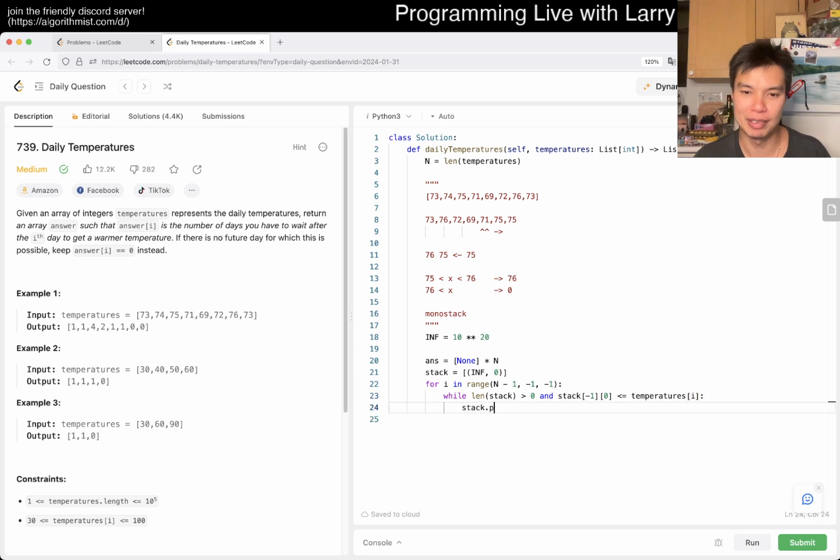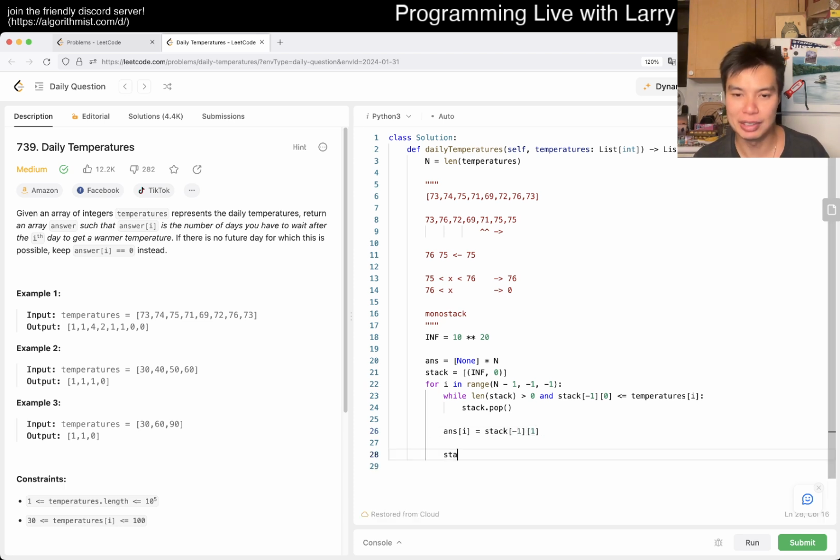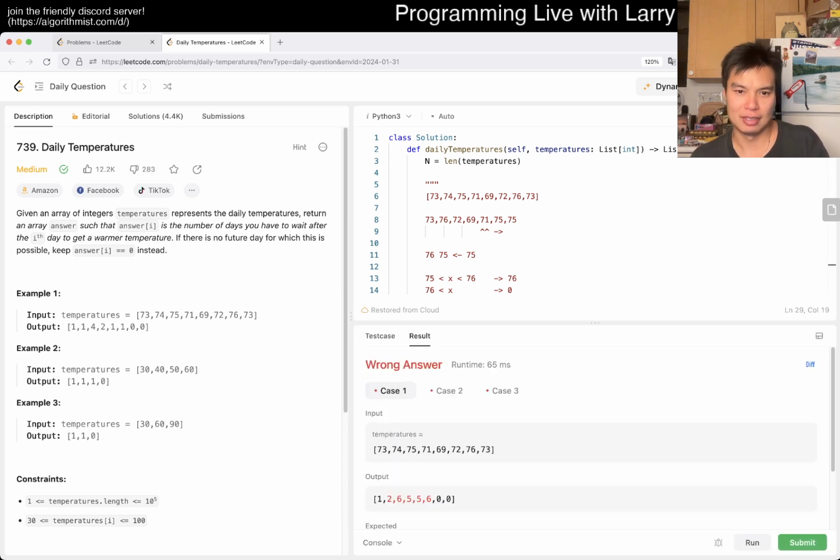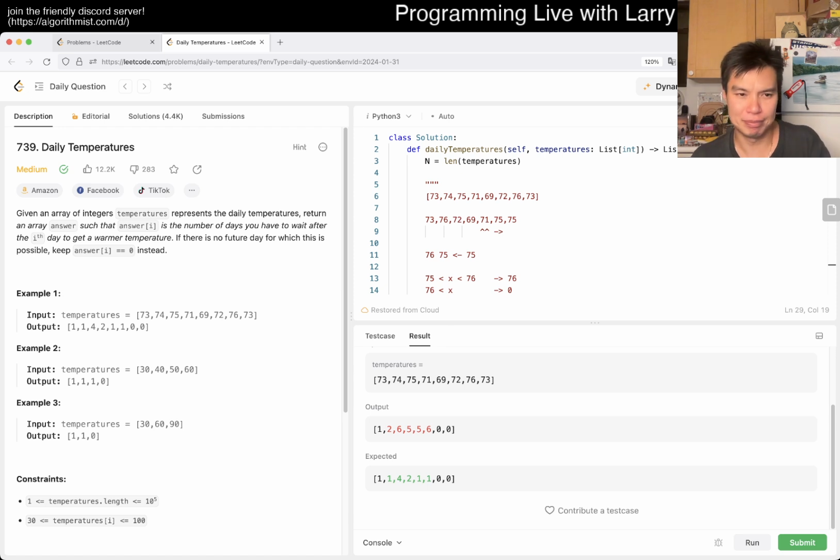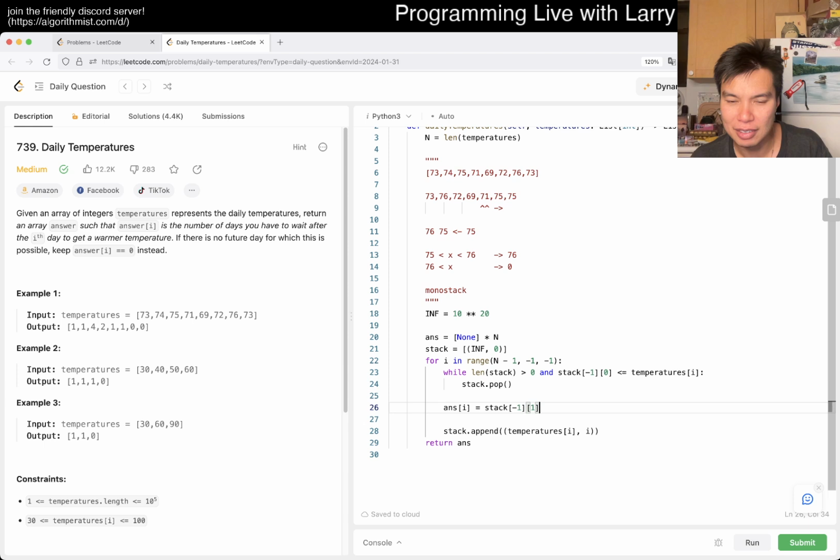And so then we pop, right? And then answer sub I is equal to the top of the stack, minus 1 for index, and then we can append temperature sub I and then I, right? And that's pretty much it. Oops, that's like answer. Whoops, did I mess something up? I mean, clearly I did, but the top of the stack.